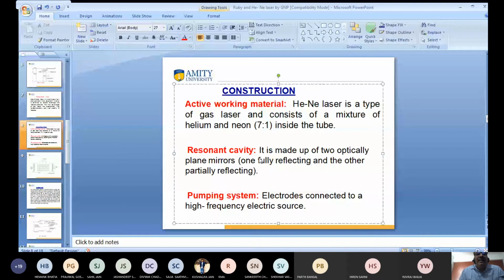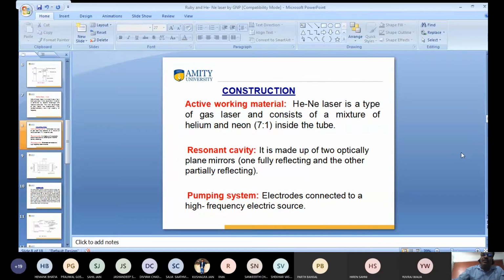Again, what is the resonant cavity? In this case, one mirror is fully silvered, fully reflecting, and the other is partially silvered, partially reflecting. And third is the pumping system. What is the pumping system? We have used an electric source for the pumping system.